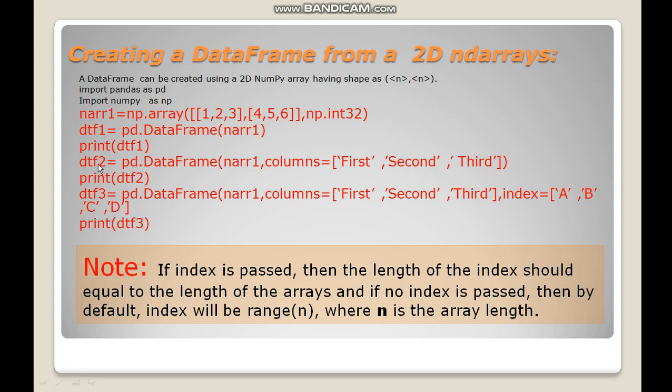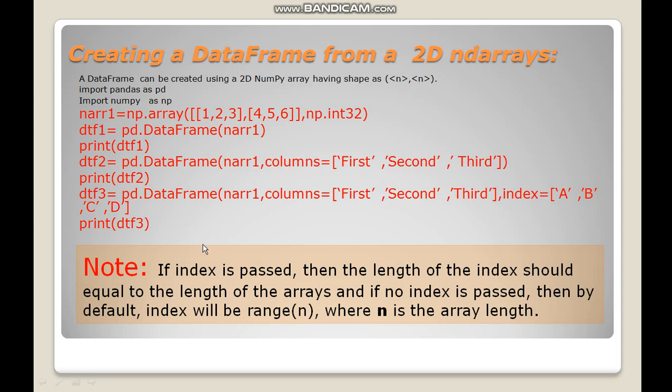In the second data frame, I am creating a second data frame using the same array, but here I have not used any column name, column index or row index. So by default, it will take the values 0, 1 like this, up to the range of the array. Here I have used a different column name, so instead of 0, 1, it will show first, second, third.